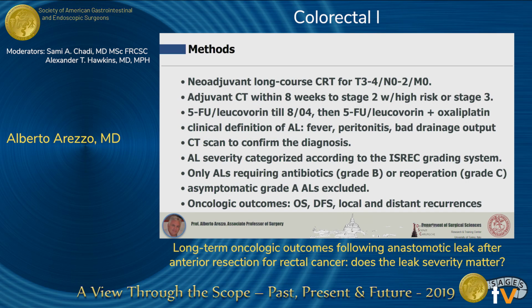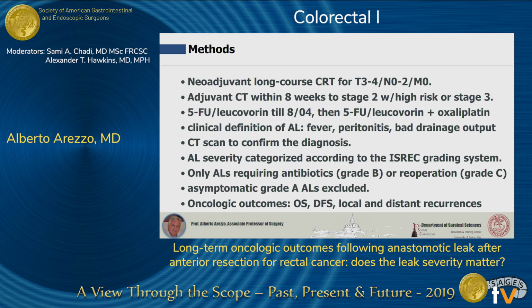We included cases that had neoadjuvant long course chemoradiotherapy for T3, T4, up to N2, but no metastatic, as I said before. They all had adjuvant chemotherapy within 8 weeks for stage 2 with high risk, or for stage 3, that consisted of 5-fluorouracil and leucovorin till 2004, and after that we routinely added oxaliplatin.